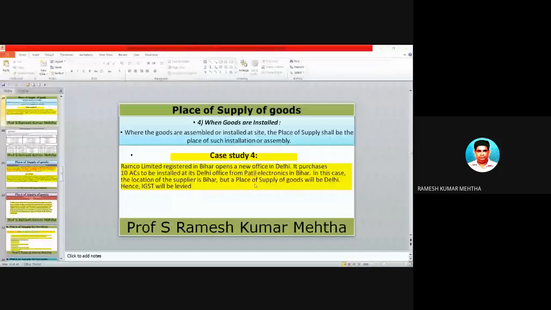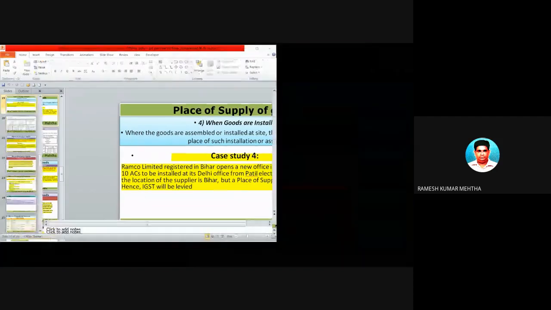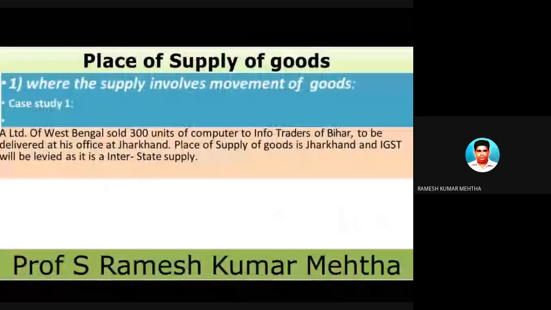So we are going to continue our discussion as far as the fourth situation is concerned. The fourth situation is where the goods are installed or assembled. In this example, the goods are installed at the Delhi office. And who is supplying it? The guy from Bihar is supplying it, the supplier.